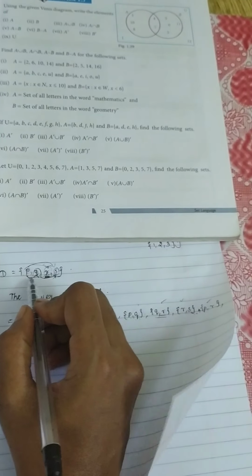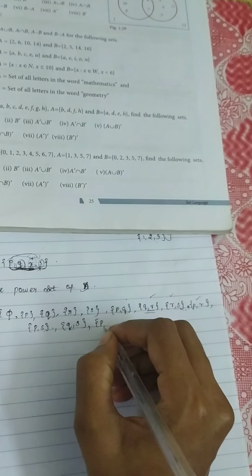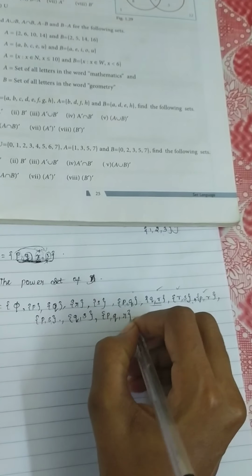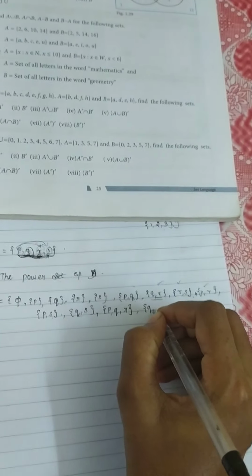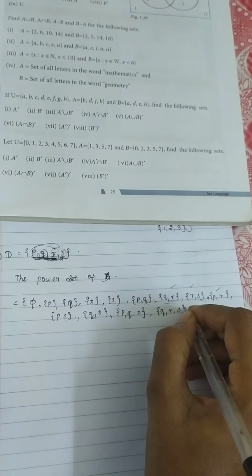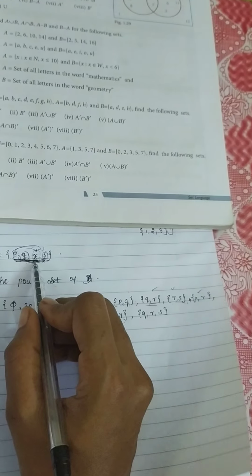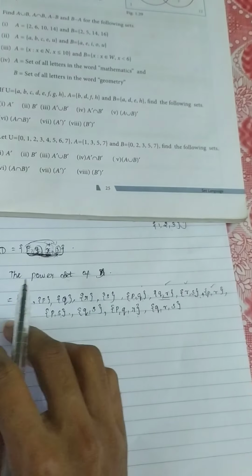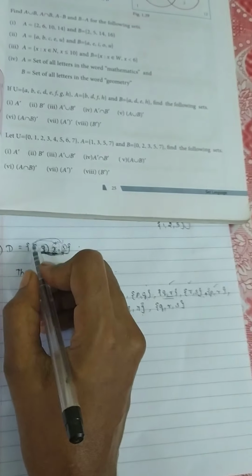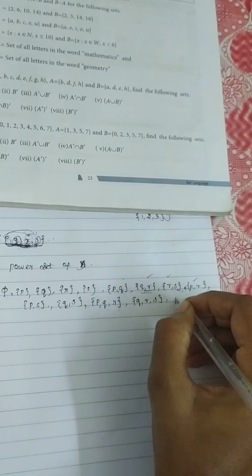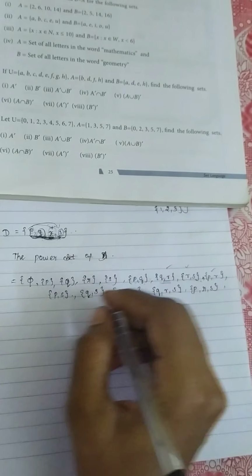Okay, so then move to the 3-element subsets. First I am taking PQR, then QRS. Okay, PQR and QRS. Then except Q I am having PRS.